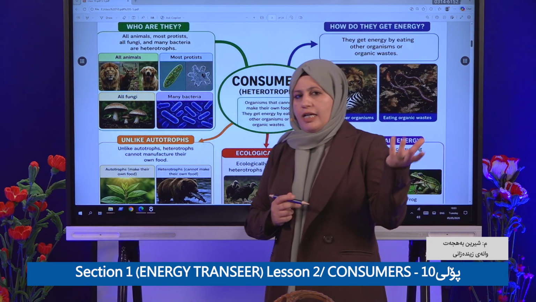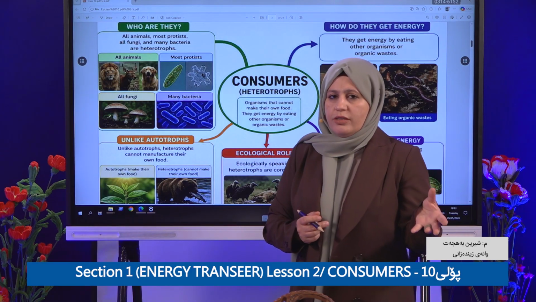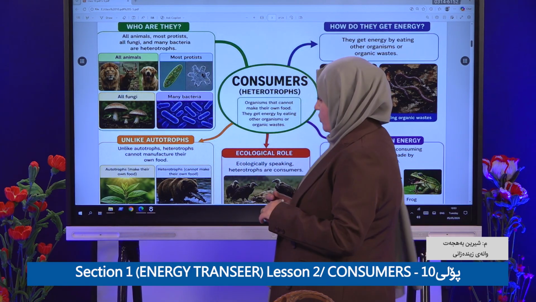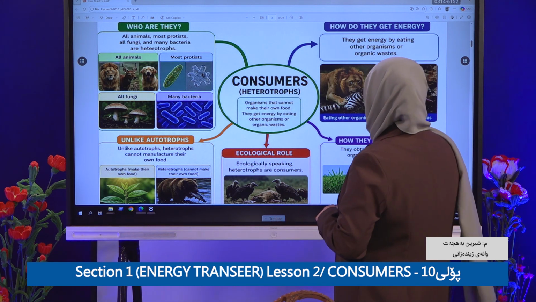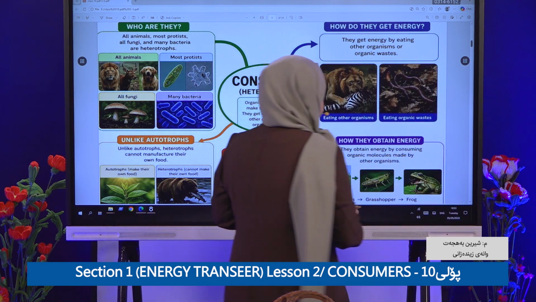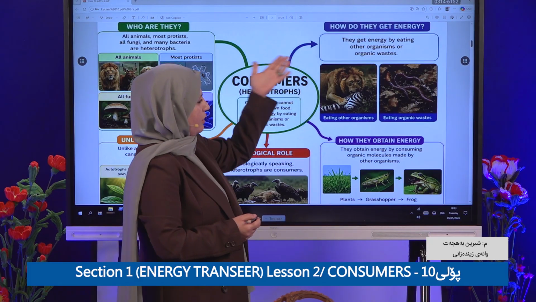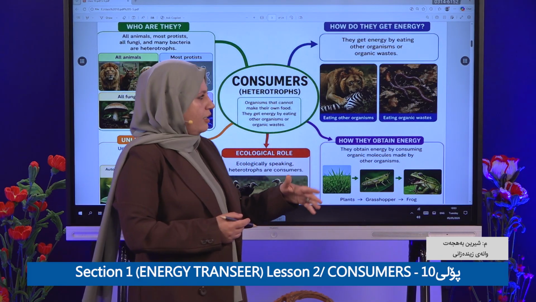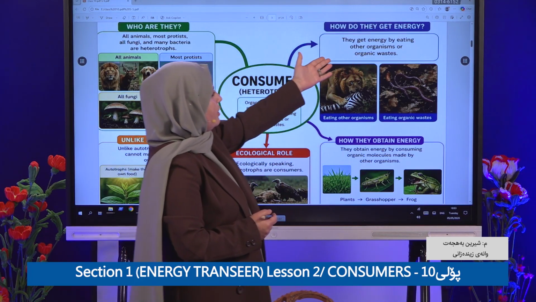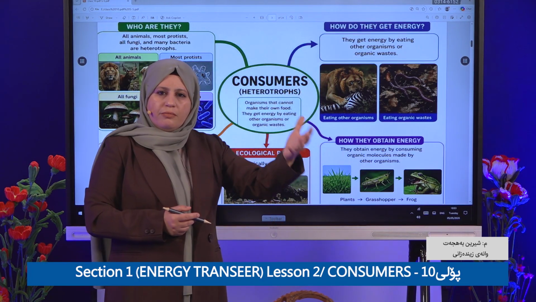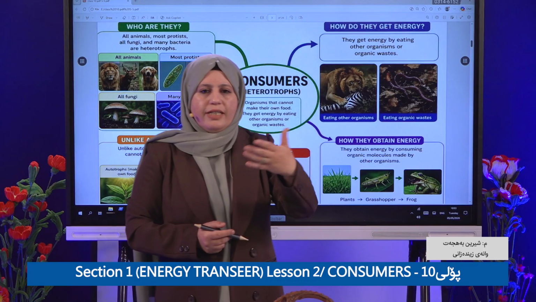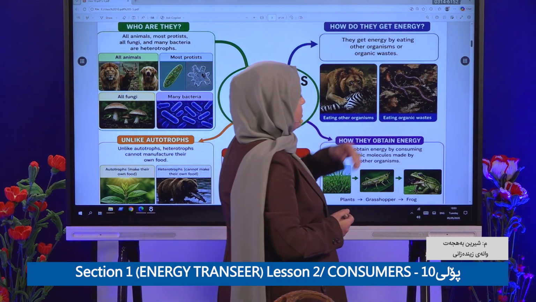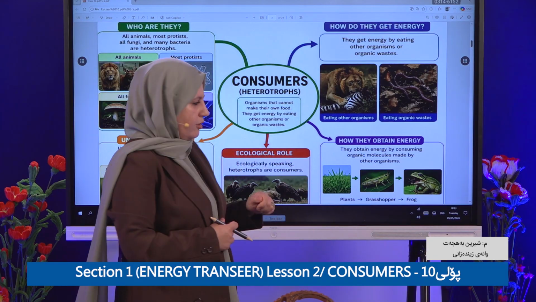As we know, there are two types of bacteria. Some are useful, some are harmful. Some useful ones live in our bodies too. So how do they get food? By eating other organisms. For example, this lion is eating another organism. Some eat organic matter, organic waste, or remains. For example, this worm is eating organic waste.